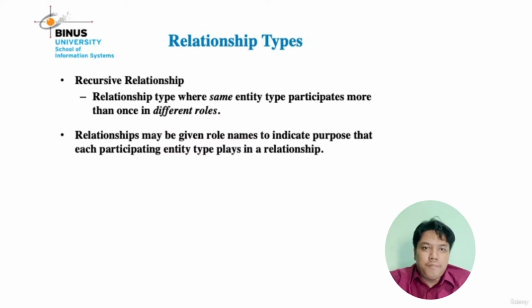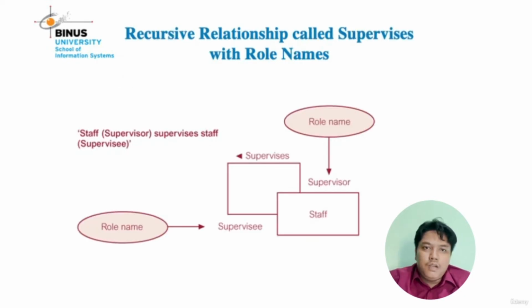Next, under relationship type, there is the recursive relationship type. What is the meaning of recursive relationship type? A recursive relationship type is a relationship type where the same entity type participates more than once in different roles. A relationship may be given a role name to indicate the purpose that its participating entity type plays in the relationship. You can see the sample on the slide. This is a recursive relationship called Supervises with role names.